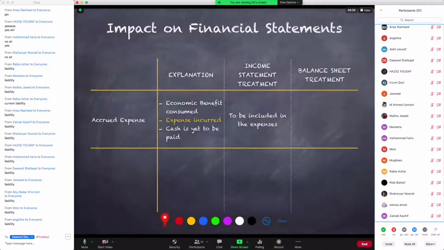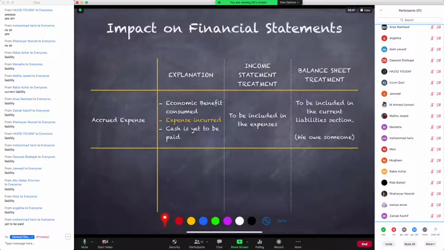एंड दैट इज व्हाई इन द बैलेंस शीट we are going to include this accrued expense also as a liability, current liability section में. Everyone, very good. And वो उसकी reason क्या है? Because we owe someone. This amount is yet to be paid, Haris said correctly, right? So we owe someone. That is why we should also include it as a current liability. So we understand the effect of accrued expense on our income statement and on our balance sheet.